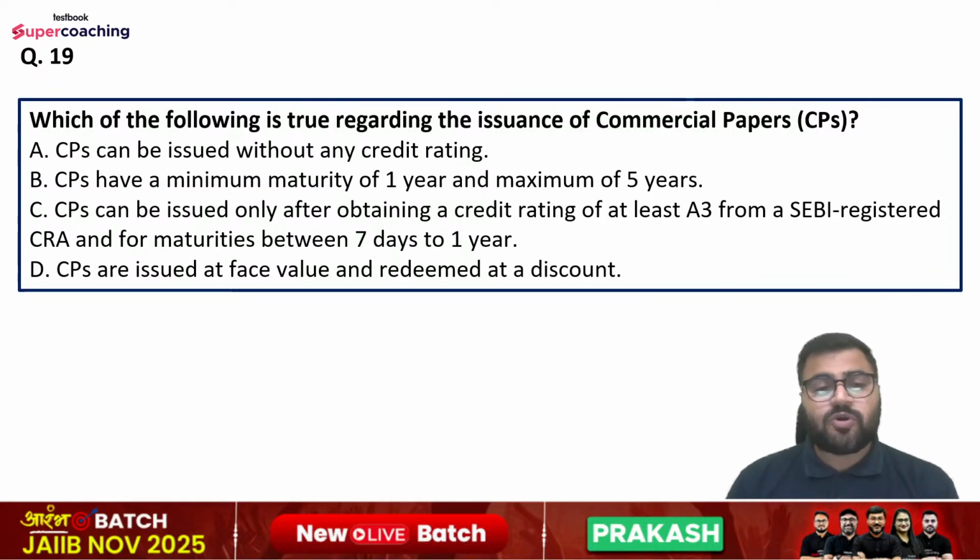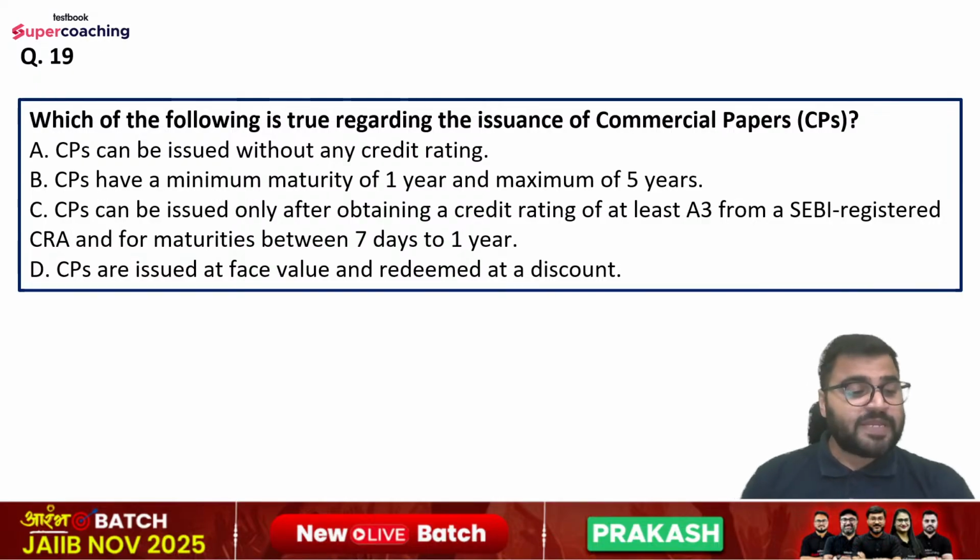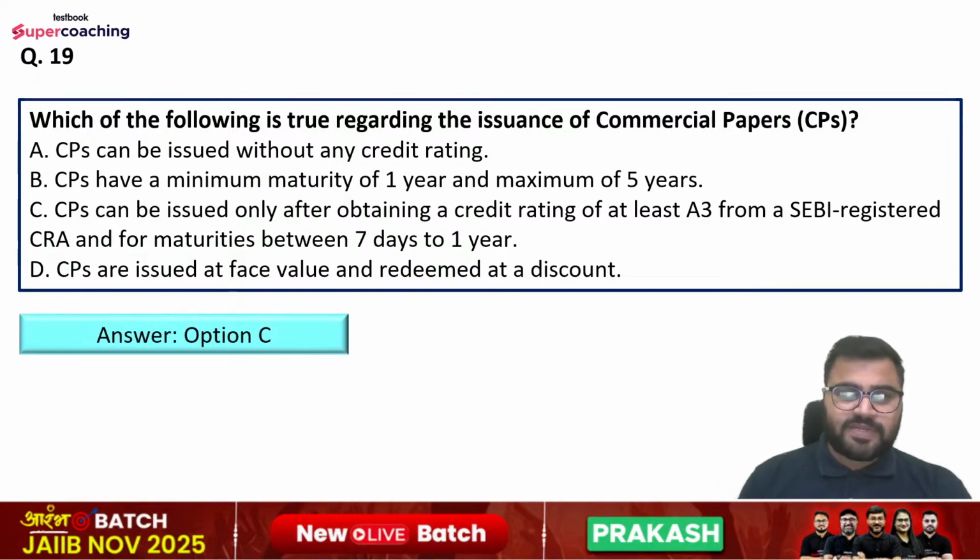CPs can be issued only after obtaining a credit rating of at least A3 from a SEBI registered credit rating agency and for maturities between 7 days to 1 year. CPs are issued at a face value and redeemed at a discount. So right answer is option number C here.